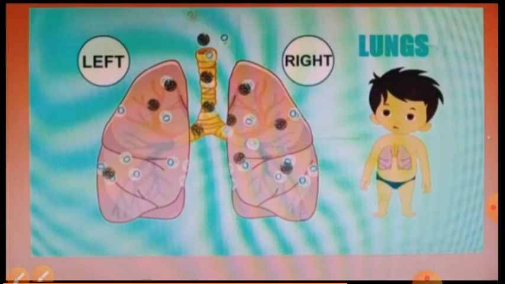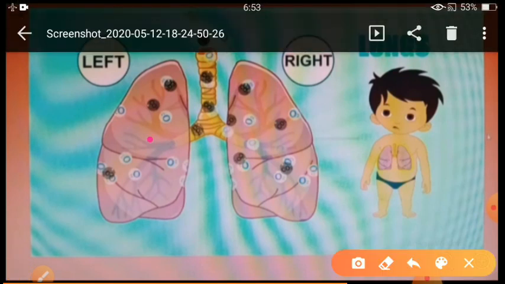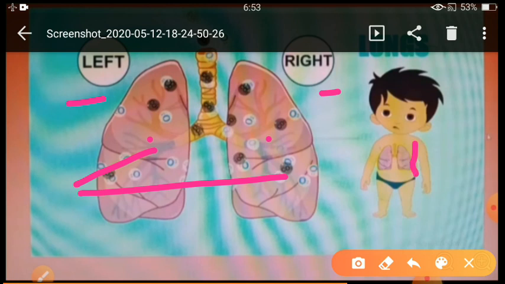What is the next one? Lungs. So children, our body has 2 lungs. Are you able to see? See this one, left lung and right lung, located on either side of the chest. And lungs are located in which part of the body? In the chest. See here in this diagram, in the chest part of the body.